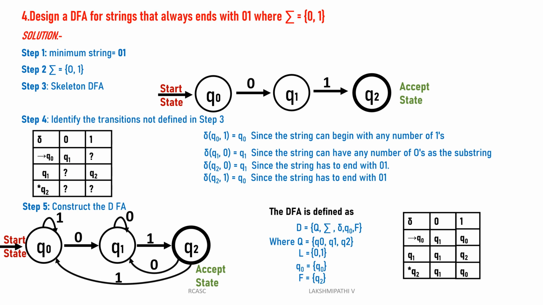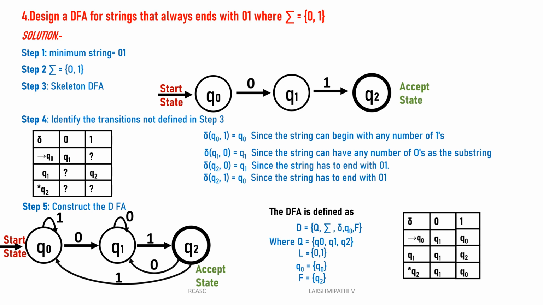Students, you can try that one. The string always ends with 0 1: 0 1 0 1 0 1.